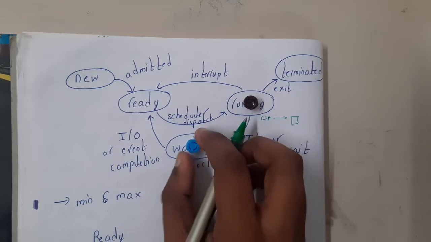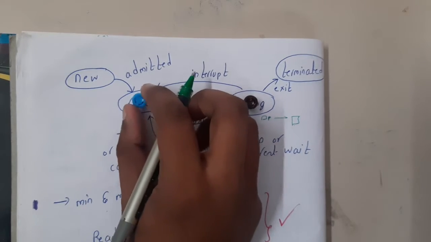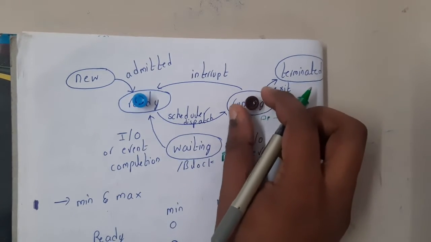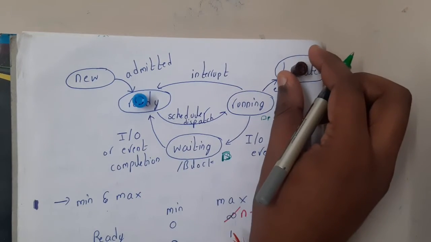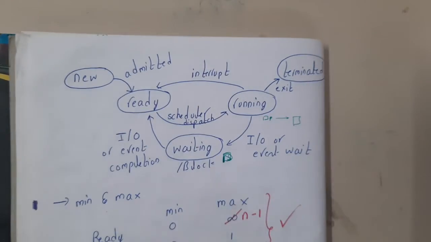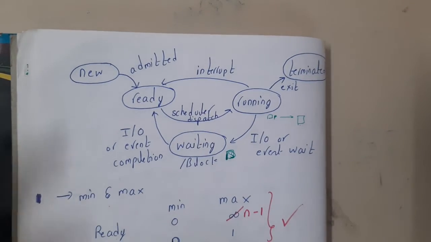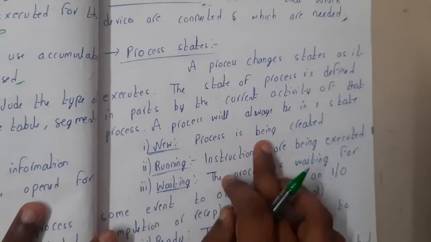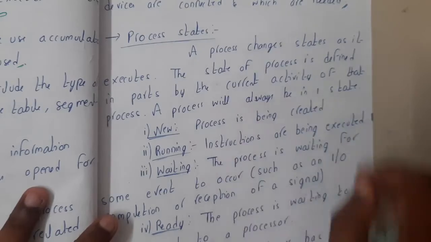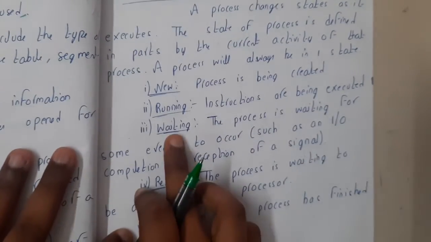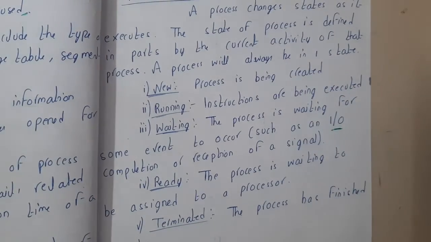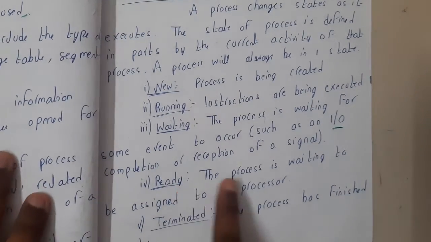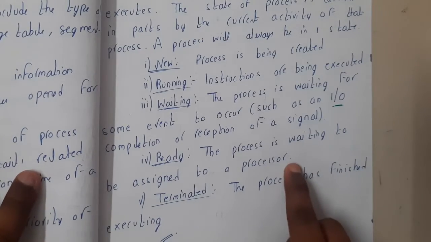Once the printing is done, it will come back to the ready state, and now it will wait for the other process to complete. That one continues, and assume its work is done, so it goes to the terminated state. In this way the process will continue, guys. I think everyone now has a clear idea, right? New state means a process has been newly created. Running means the process is being executed. Waiting means it is waiting for some IO operation. I told you printer, right? A printer is an input output operation. Similarly, ready means it is waiting for the CPU or the processor, right?